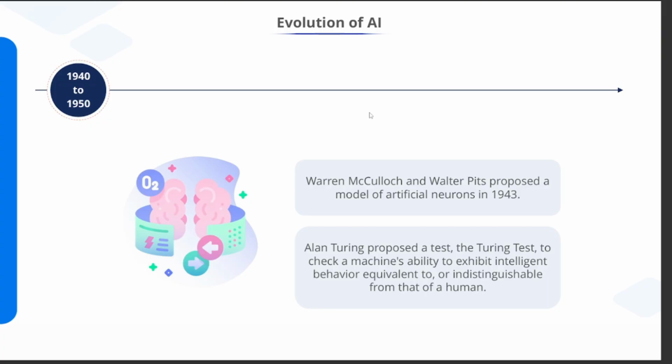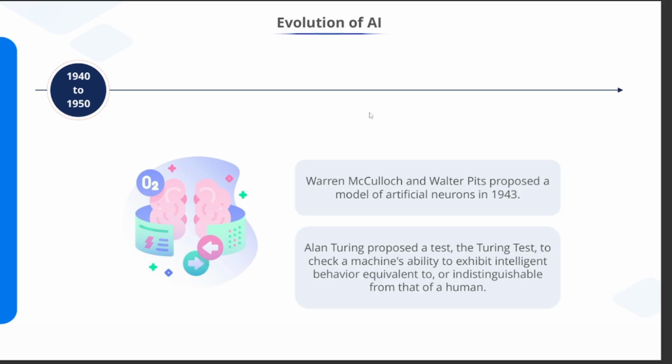So let's start. This is 1940 to 1950, the beginning. This is where everything started. In 1943, two scientists proposed the first model of artificial neurons. They were inspired by human brains and tried to create a mathematical model of how a neuron works. This was the fundamental of neural networks.